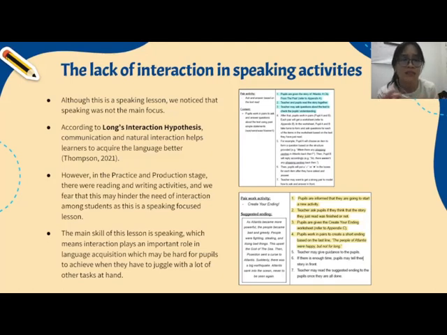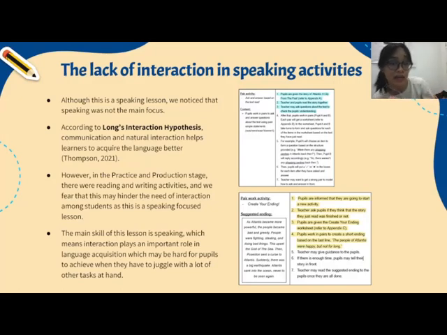Moreover, this is a 1 hour lesson, which got us thinking, will the students be able to have enough time to fulfill all these different tasks at hand? Or will the students be too occupied with the reading and writing tasks that they don't have enough time to engage in meaningful interaction with one another? So, logically speaking, what is the point of a speaking lesson when speaking is not the main focus through and through? So, yeah, those are some of our concerns with the lesson.